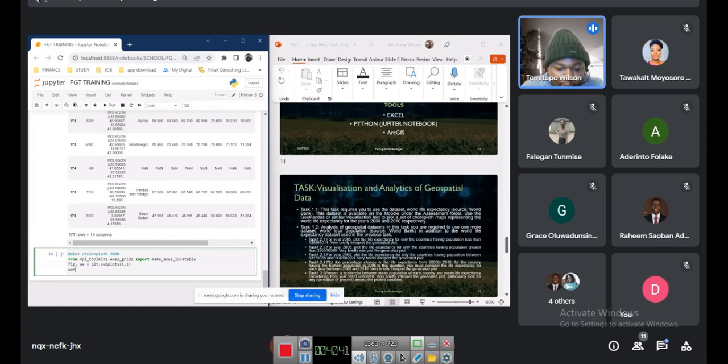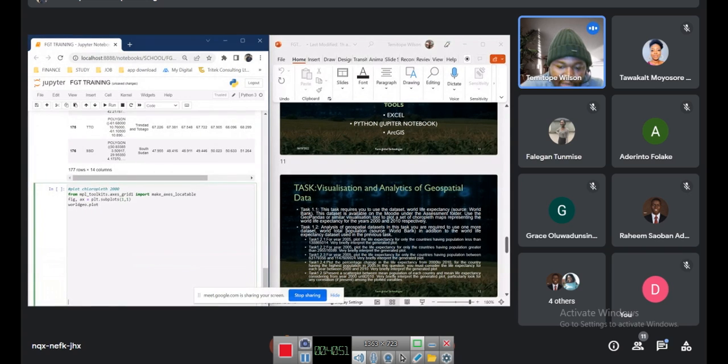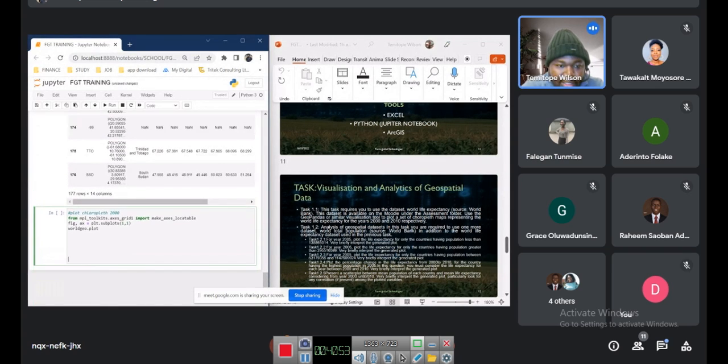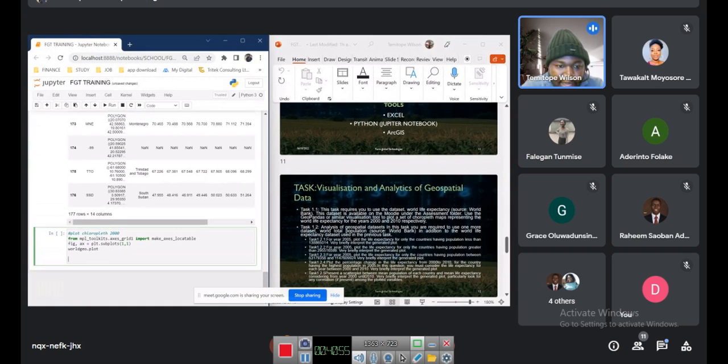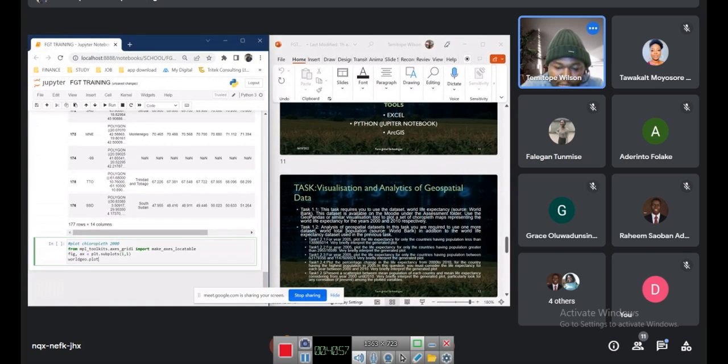I plot it, and I put it on my axis. Remember, I already put an axis there, so I put ax equals ax. The axis I want it on is ax. Let me run that first.